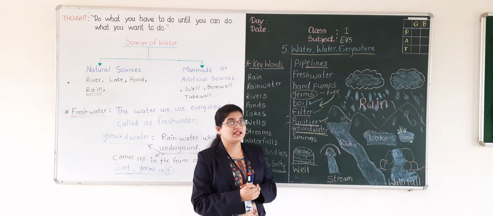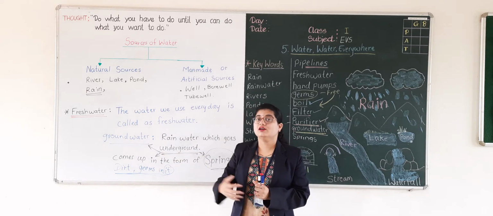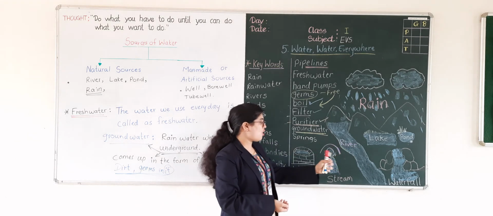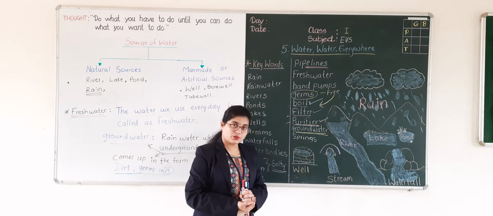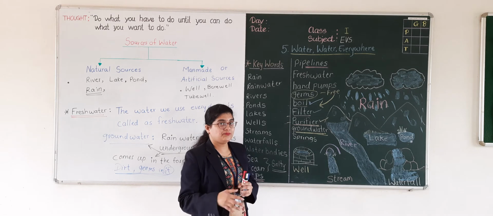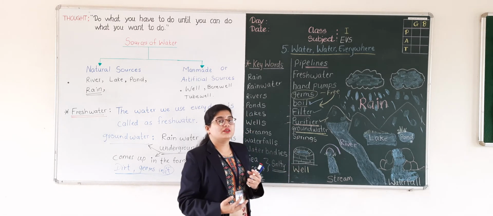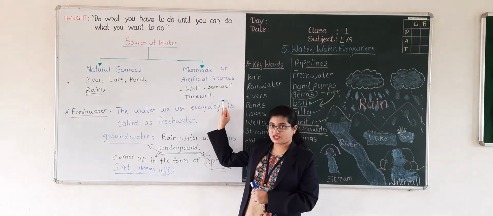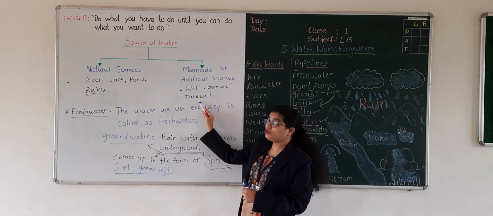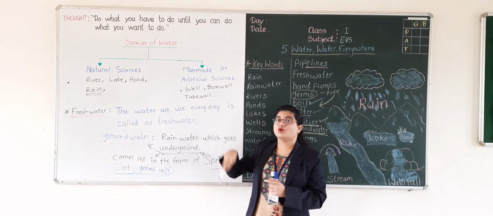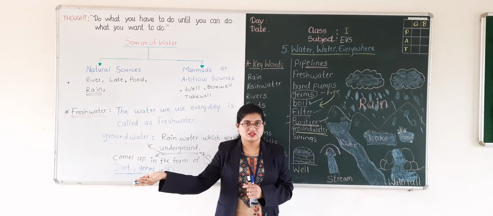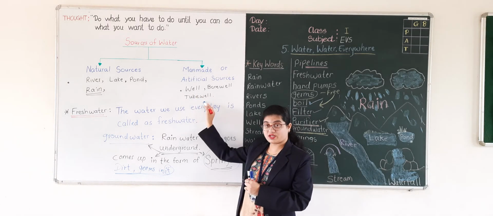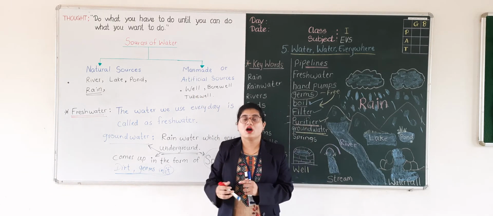In olden days, people were living near water sources or water bodies such as rivers, lakes, ponds, streams, and waterfalls. But as time went on, what happened? Human beings learned how to make their own water bodies. They learned to build their own water bodies. So they do not live near the water sources anymore, and they dig wells, bore wells, tube wells, and hand pumps near their houses.